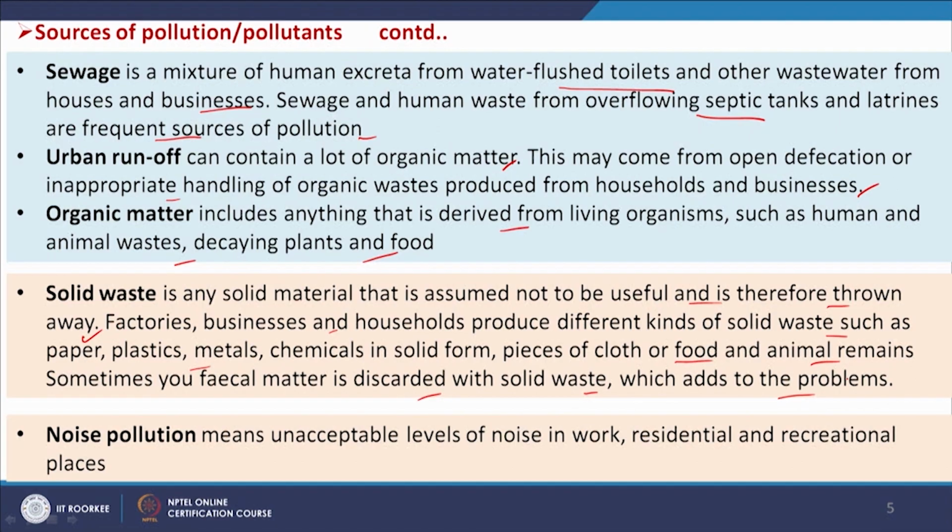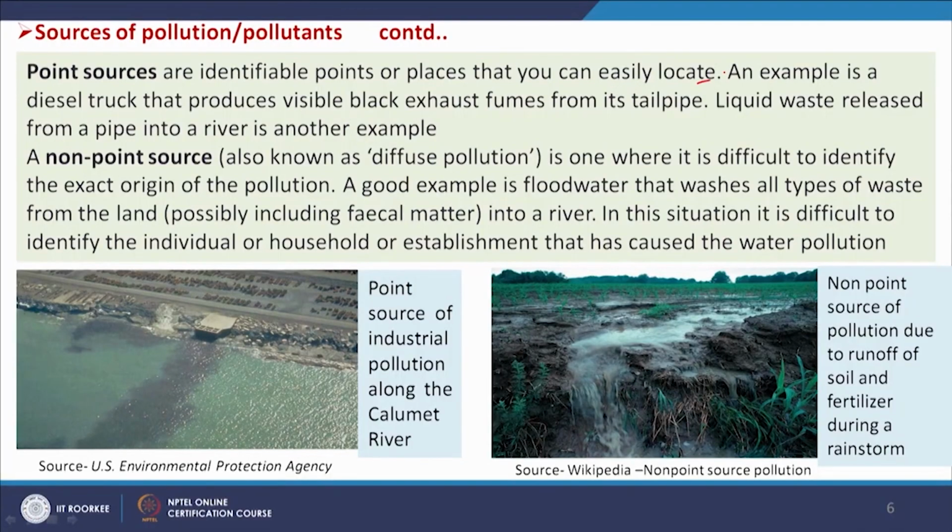And noise pollution, we know, means unacceptable levels of noise in work, residential and recreational places. Now, we will see point sources and non point sources. Point sources, as we mentioned, are identifiable points or places that we can easily locate, and an example is a diesel truck, motor vehicle or scooter. Their engine is using fuel and emitting pollution, that is, emission.